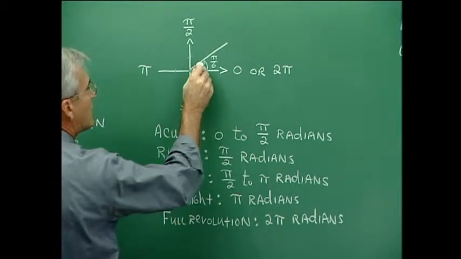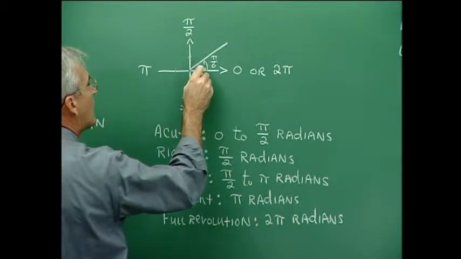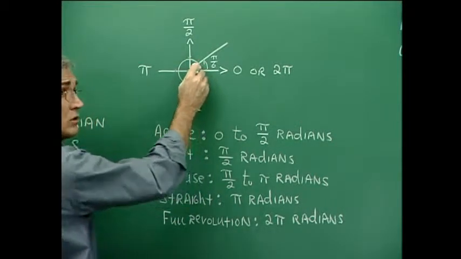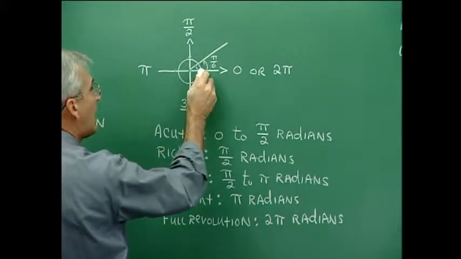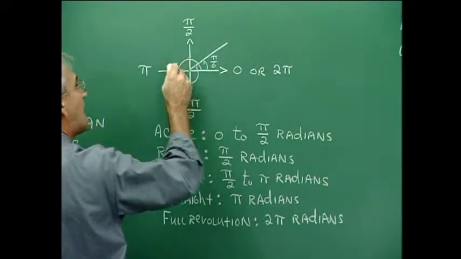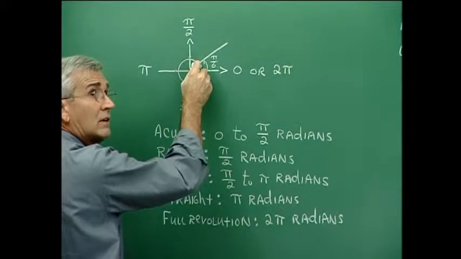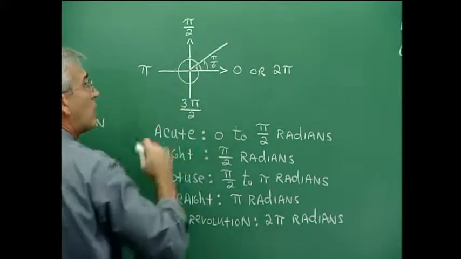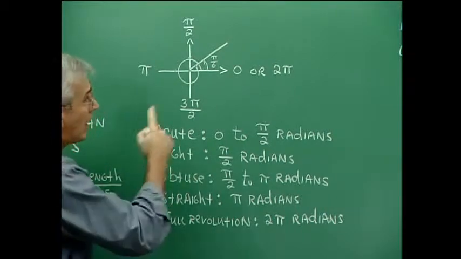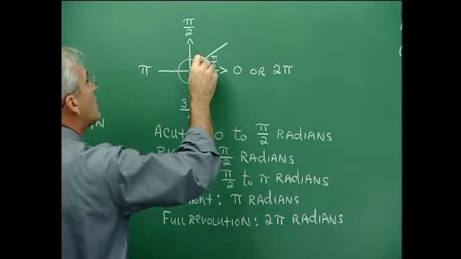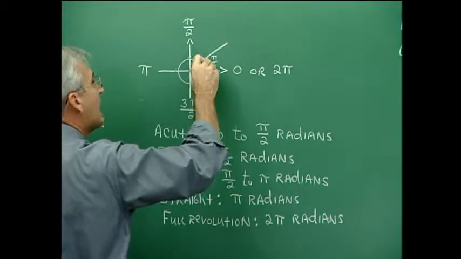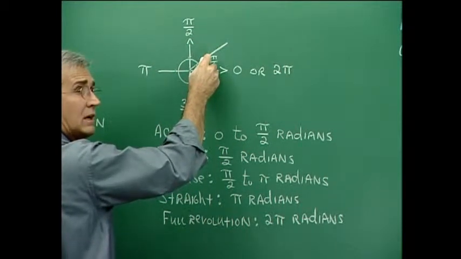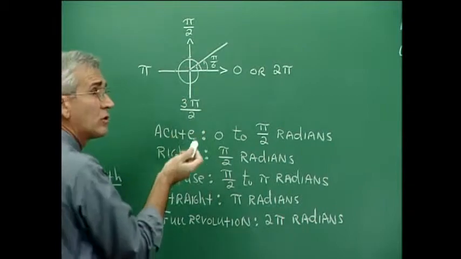See, I could generate this angle to this point, and then I could go to that point, and then I could go clear around again like this for a coterminal angle. So it would be the pi over 6 plus a full circuit, which is 2 pi. You see, so I could actually take pi over 6 and add 2 pi and get a coterminal angle. And in the other direction, I could say, well, from here, I could go back the other way. I could subtract 2 pi, you see, going back the other way, and get a coterminal angle as well.